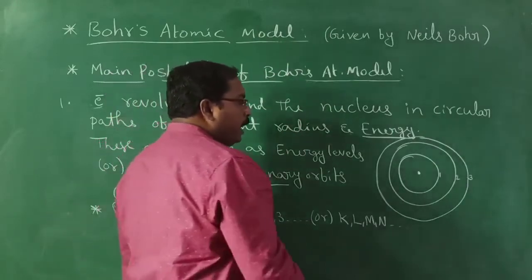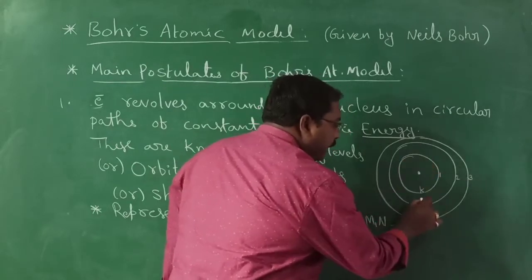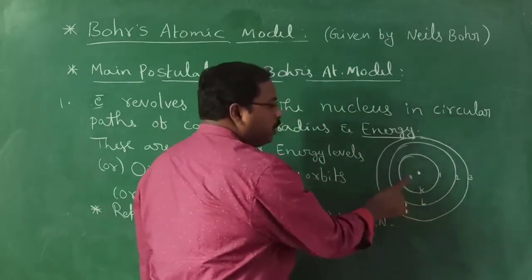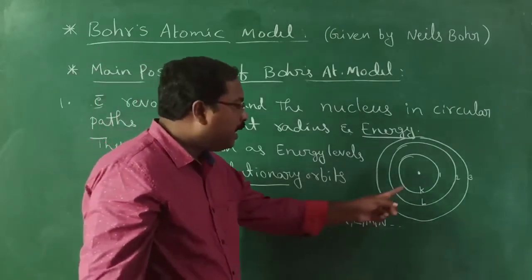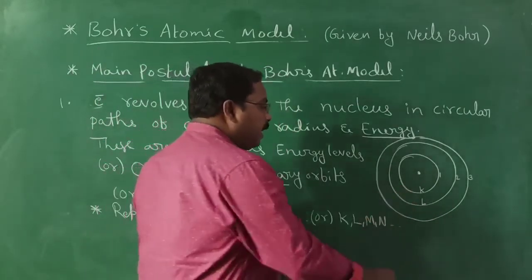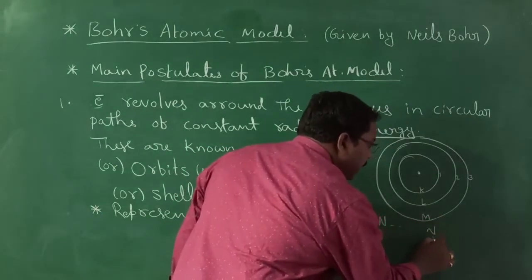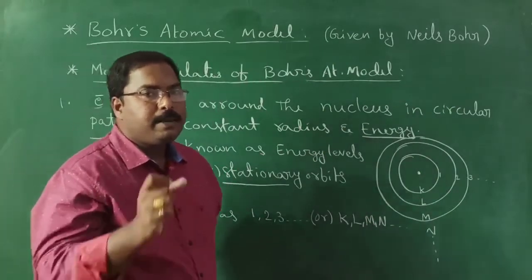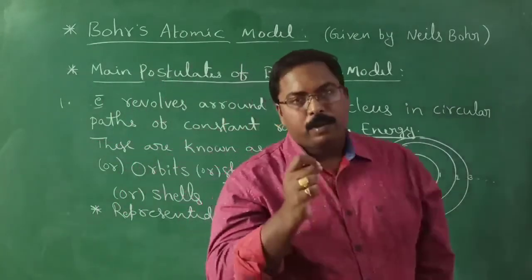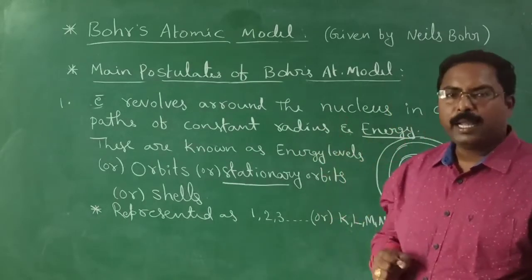They can also be represented with letters: K shell, L shell, M shell, N shell, as we use when writing the electronic configuration. This is the main important postulate of Bohr's model.